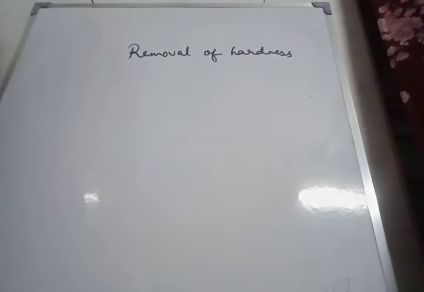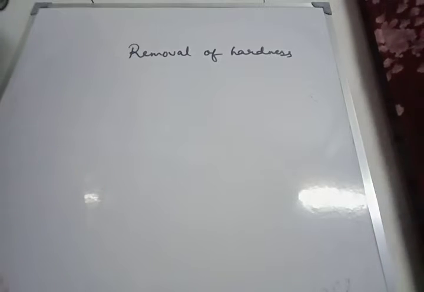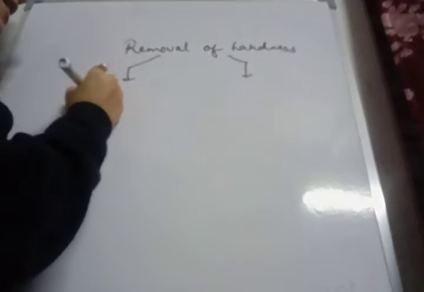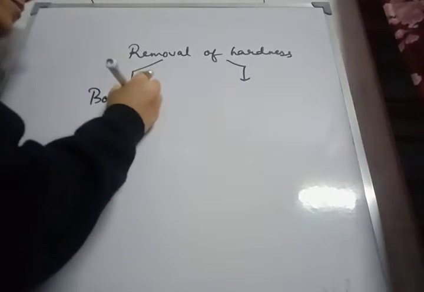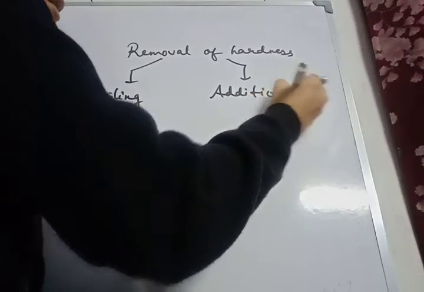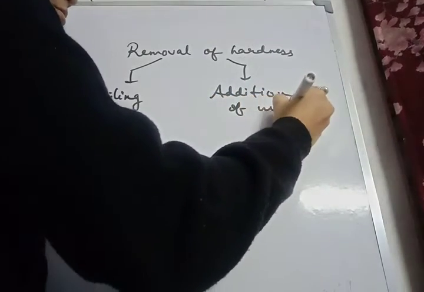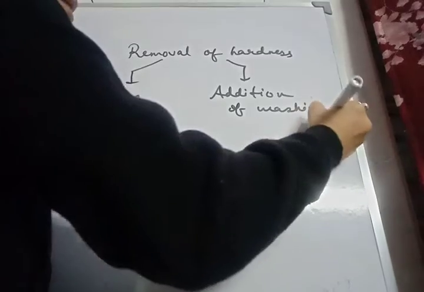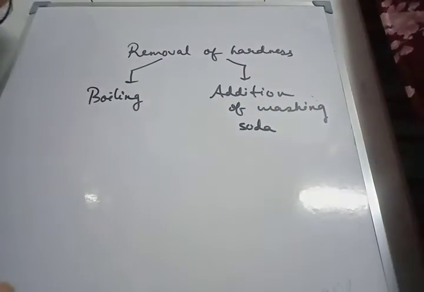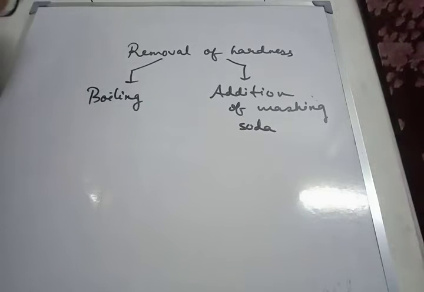That is mainly done to remove the permanent hardness from water. So boiling is the first method, and addition of washing soda. Boiling is used to remove the temporary hardness, and on adding washing soda, permanent hardness is removed.